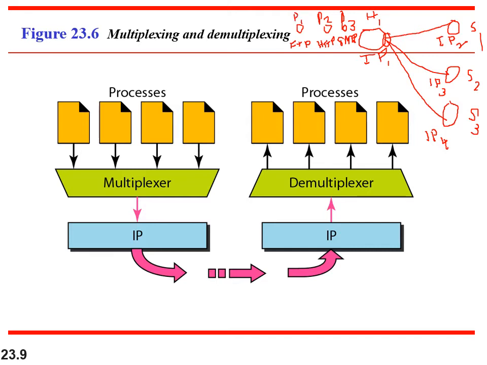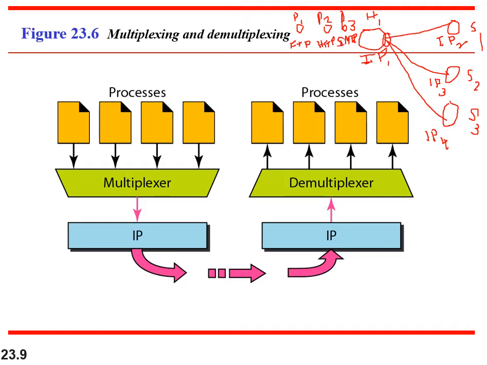So the communication endpoints in host H1 are IP1, P1 for FTP; IP1, P2 for HTTP; and IP1, P3 for SMTP.